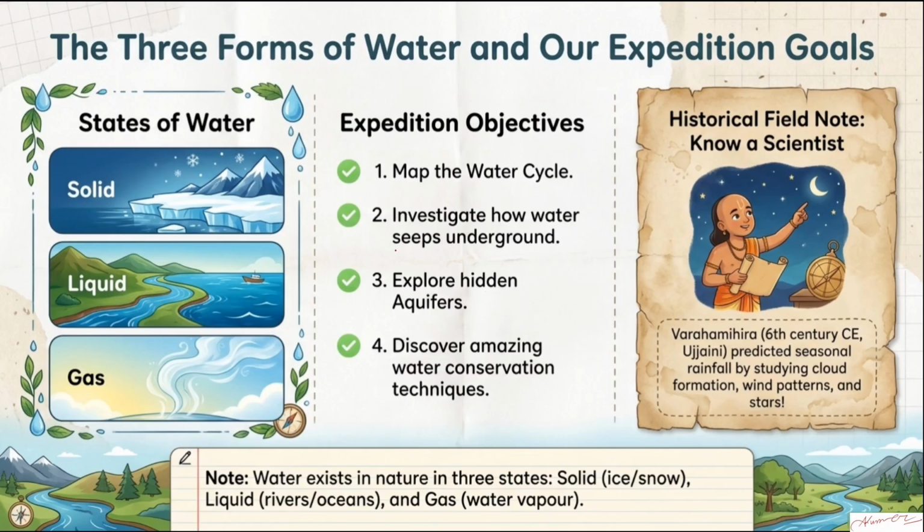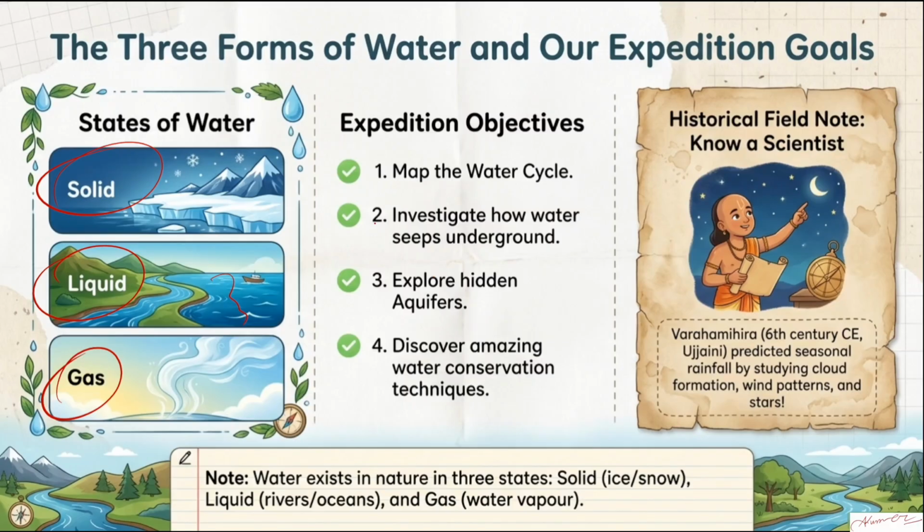Talking about water, we have water in three forms: in the solid state, in the liquid state, and in the gaseous state. The water that can be used by us in our day-to-day life is the water in liquid form. Now, in the liquid form also, most of the water is saline water, which is present in the ocean and the sea, and that is not useful for us. The fresh water in the groundwater is useful for us.